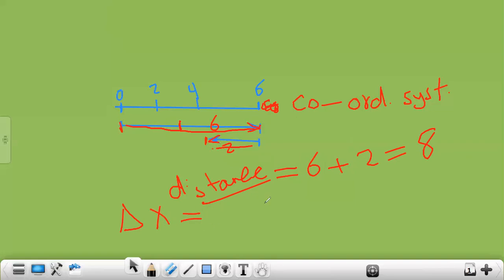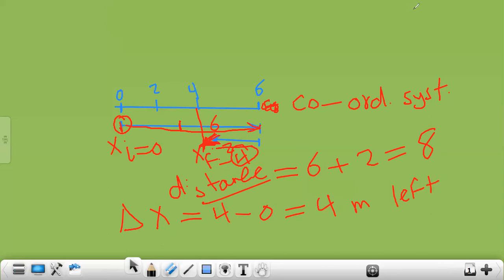But when I say displacement, delta x, what is your initial position? Pay attention for this one. Your initial position was here. This value is xi. It is 0. What is your final position? You stopped here. So this is xf, and xf equals 4. So 4 minus 0. So your displacement is 4 meter and your direction is to left.